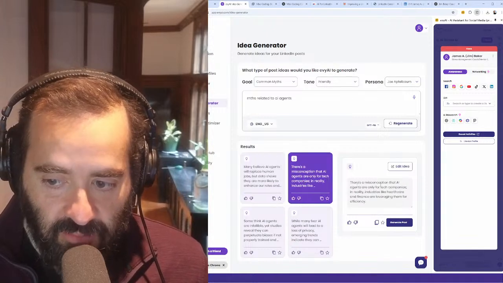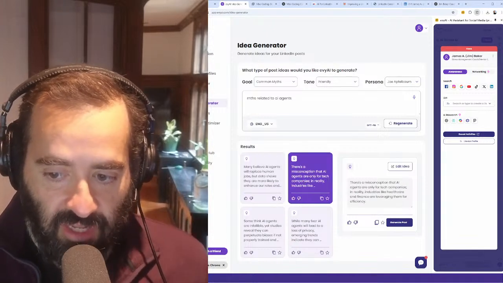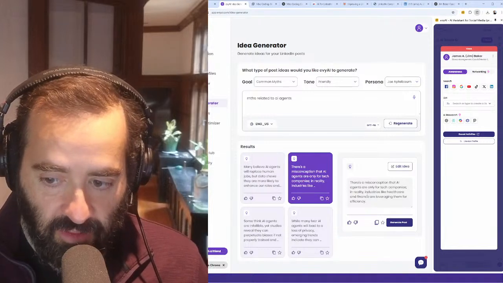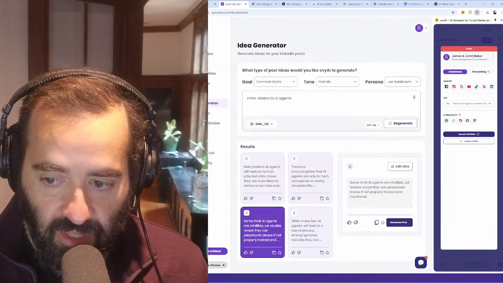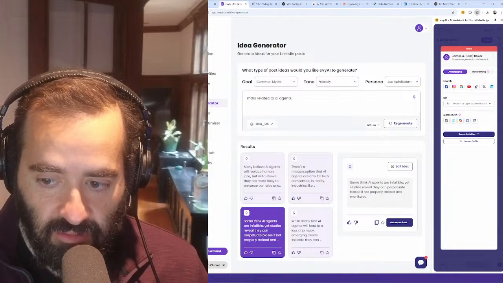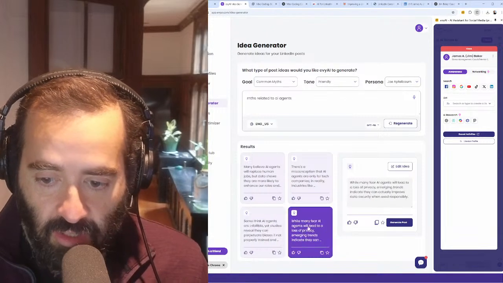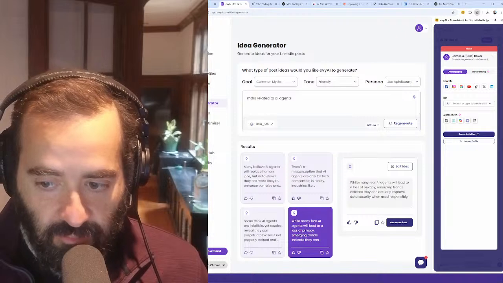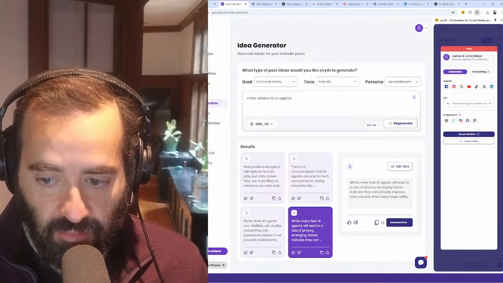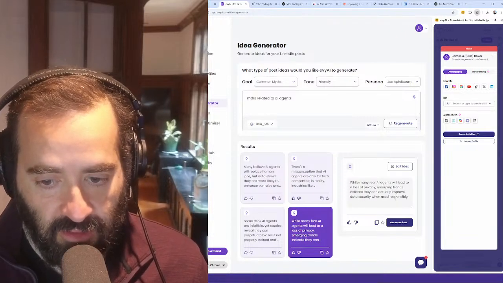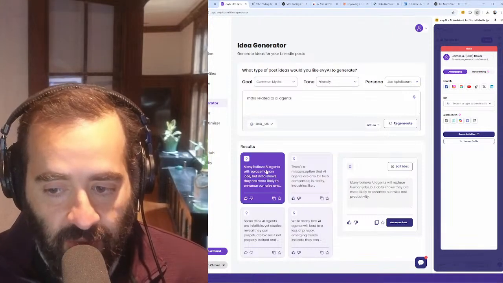I also like this as a misconception: AI agents are only for tech companies. In reality, industries like healthcare and finance can really leverage them. Or some people think AI agents are infallible, yet studies reveal that they can perpetuate biases. Or many fear AI agents will lead to a loss of privacy, but emerging trends can actually improve data security and use it responsibly. So I kind of like the first one about replacing people.